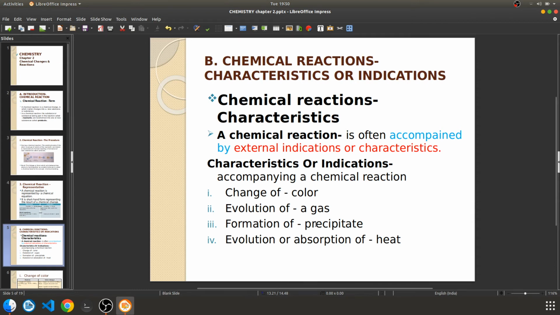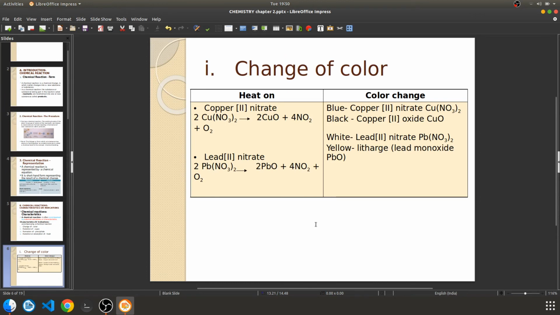So evolution of gas. The third form is the formation of precipitate. Precipitate is nothing but an insoluble substance which is present after the reaction, at the bottom of the test tube. So precipitate is a thick insoluble substance which is not soluble and which is left behind at the bottom of the test tube. That is called a precipitate. It is an insoluble substance. Okay, so that might form. And the fourth is evolution or absorption of heat, that means exothermic and endothermic reactions. So these are basically indications.